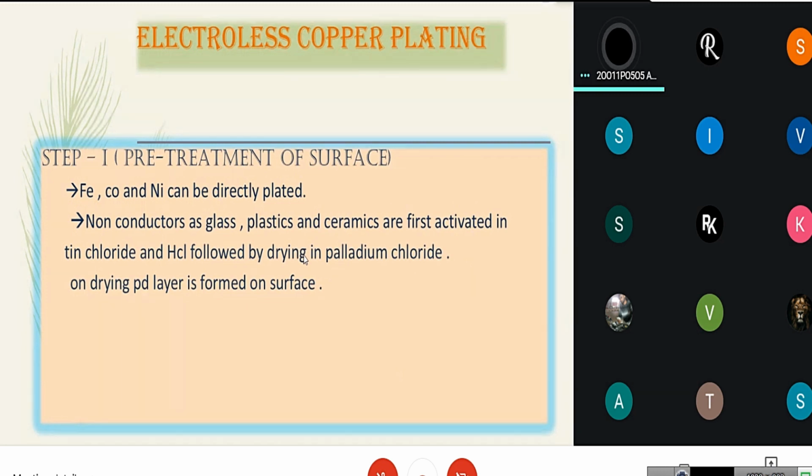Now let us go into brief on electroless plating of copper. There are two steps especially. The first step is pre-treatment of surface, making the surface active. Iron, cobalt, nickel can be directly plated because they are already active. Non-conductors such as glass, plastic, ceramics are first activated in tin chloride and HCl, followed by drying in palladium chloride. On drying, the palladium layer is formed on the surface.